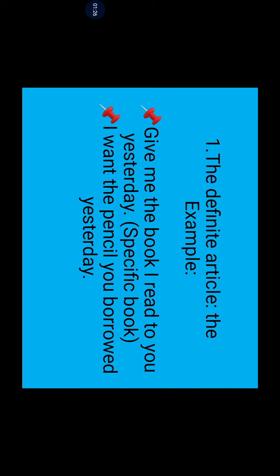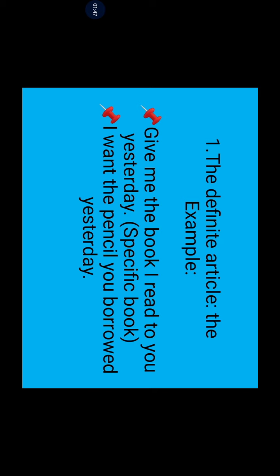See the example here. Give me the book I read to you yesterday. If you are being specific, you have to give the definite article "the". I want the pencil that you borrowed yesterday. So you specifically mentioned the pencil which you borrowed from someone else.